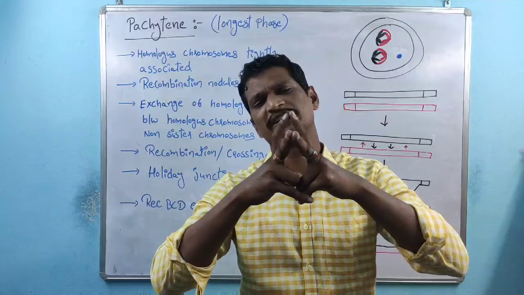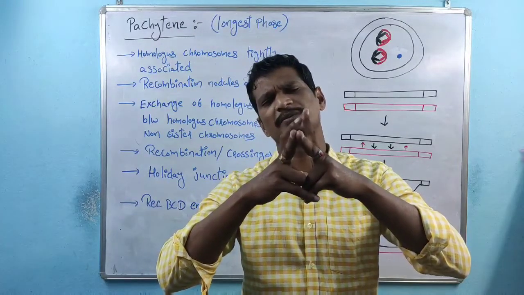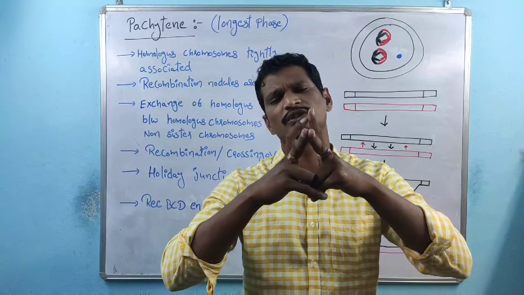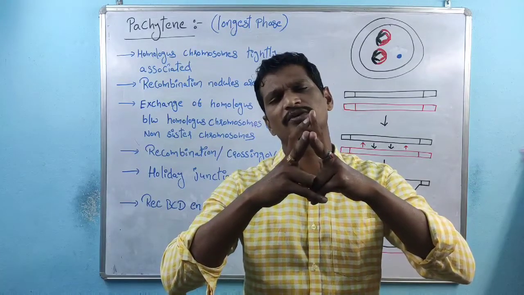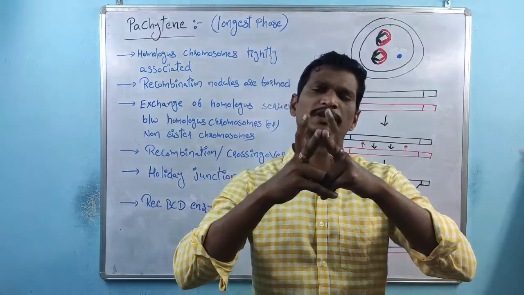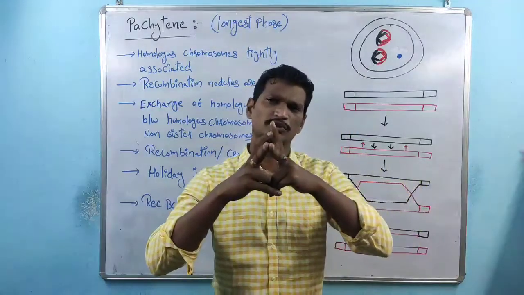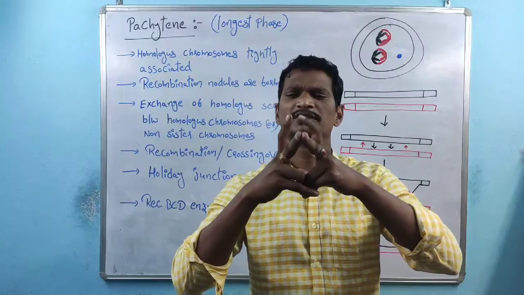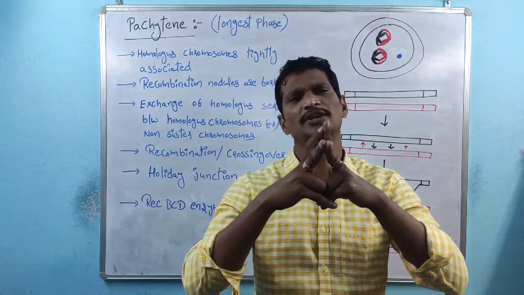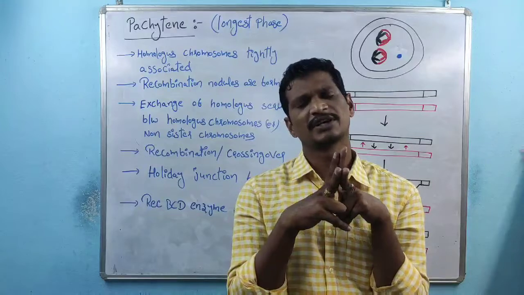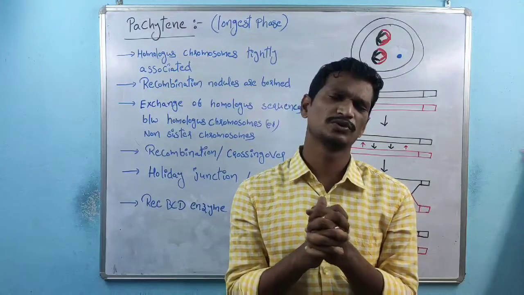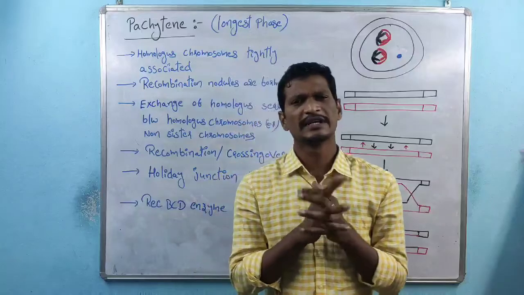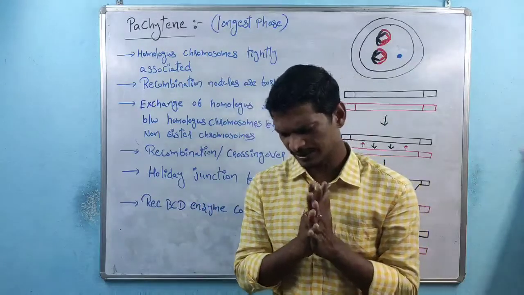See, this is a bit of the DNA. This bit may be the black color chromosome and this bit may be the red color chromosome. So here the genetic material shifts from one chromosome to the other. This bit is shifted to here and this bit is shifted from here to here. So exchange of genetic material between the homologous chromosomes is nothing but the crossing over process, and this is also called recombination.